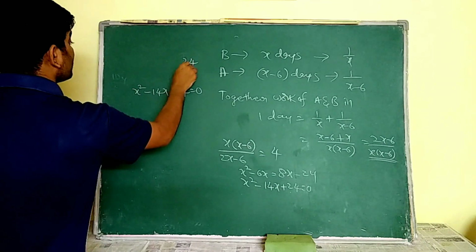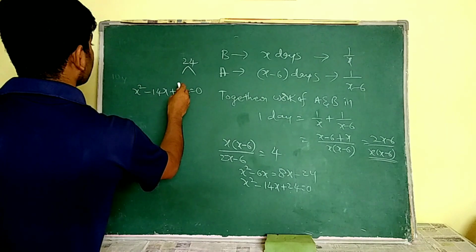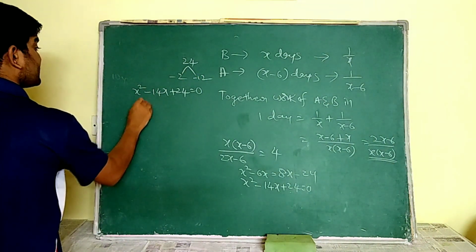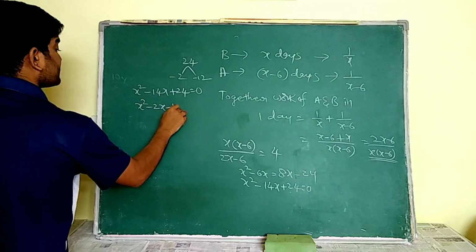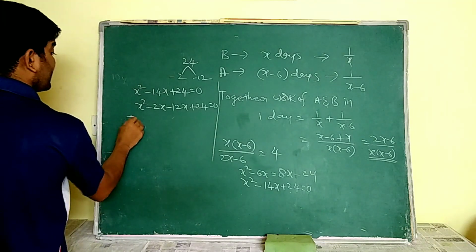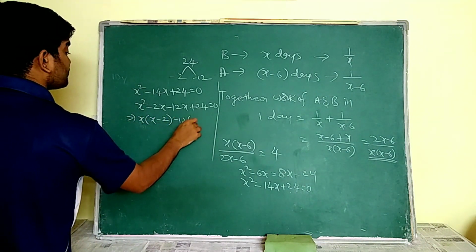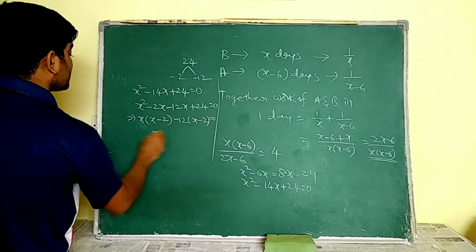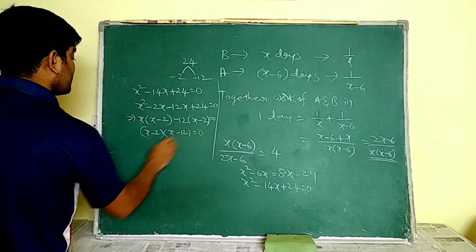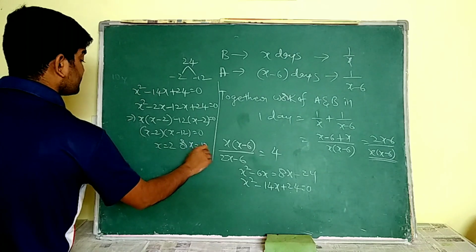So 24 is going to be split into 2 and 12. Both values are expressed as negative. Minus 2x minus 12x plus 24 is equal to 0. By taking x common, x minus 2, by taking 12 common, x minus 2 is equal to 0. Then x minus 2 into x minus 12 is equal to 0. So x is equal to 2 or x is equal to 12.